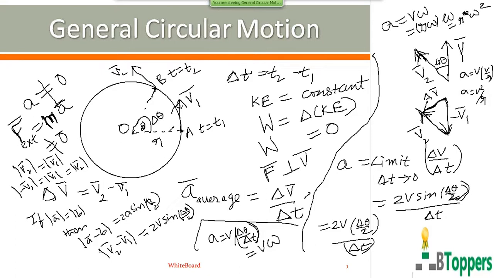So the direction of the acceleration continuously changes from instant to instant. The acceleration of the particle at the instant t equal to t1 at the point A acts along the radius of the circular path at A. The direction of the instantaneous acceleration at the point B will be along the radius of the circular path and towards the center of the circular path. This acceleration arises due to change in the direction of the velocity. So it is sometimes called radial acceleration, because it acts along the radius of the circular path. And sometimes the same acceleration can also be called centripetal acceleration, because it acts towards the center of the circular path.